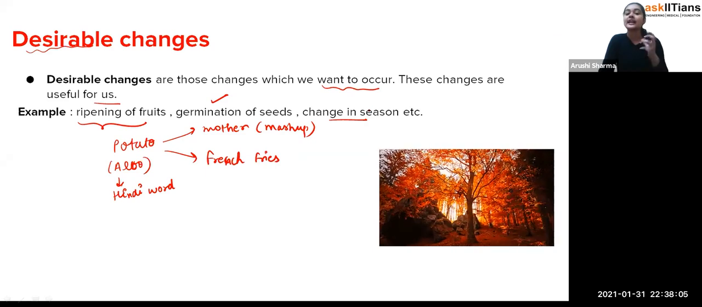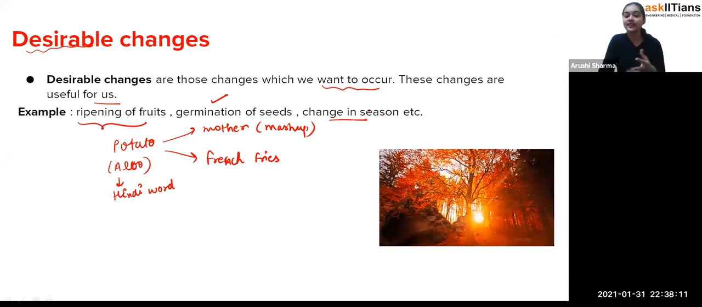Germination of seeds, ripening of fruits, sunlight, so you can see that the changes which we want to occur, na, these type of changes are the desirable changes.